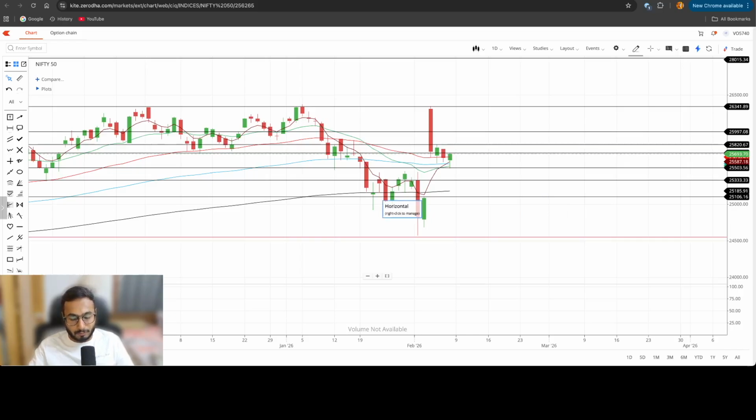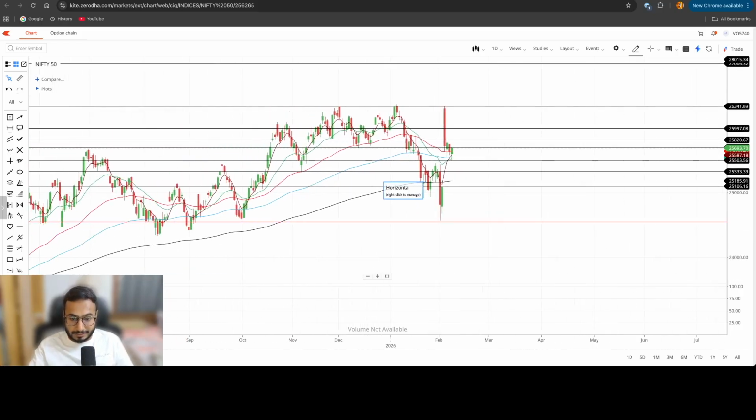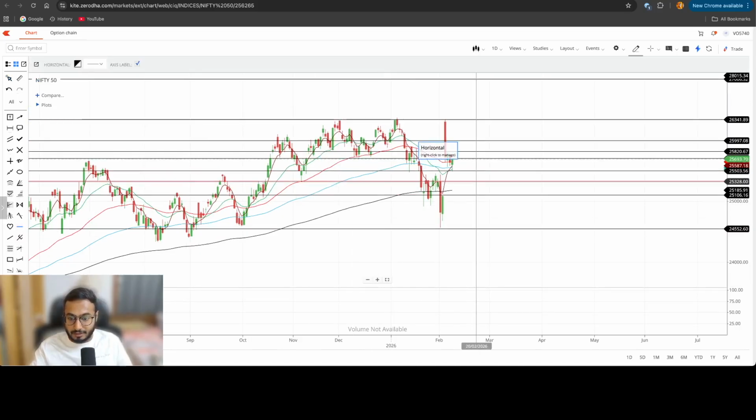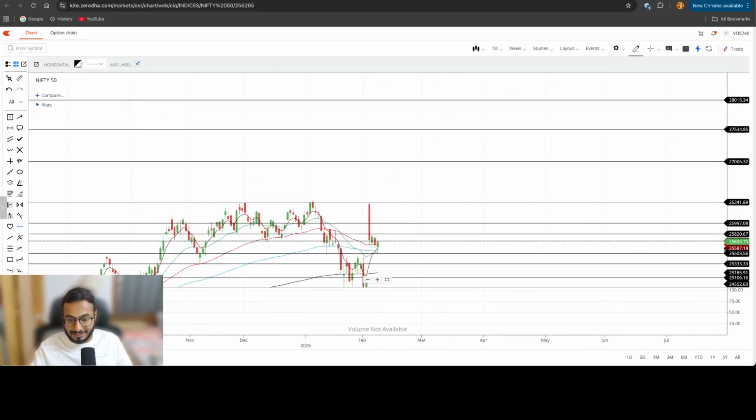If at all we break 24,500, and the signs of the break of 24,500 we will get when we break 25,000, because that is another psychological level. If we break 25,000, I think the break of 24,500 will be imminent, right? But I don't believe in that. I believe in data. I believe in what I see, right?